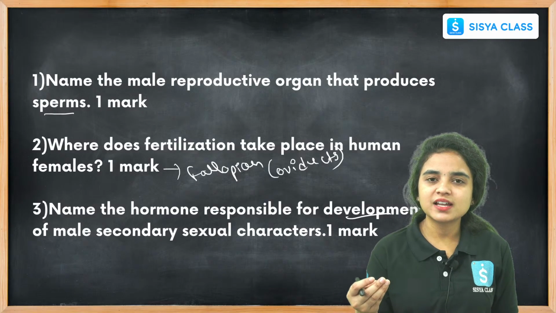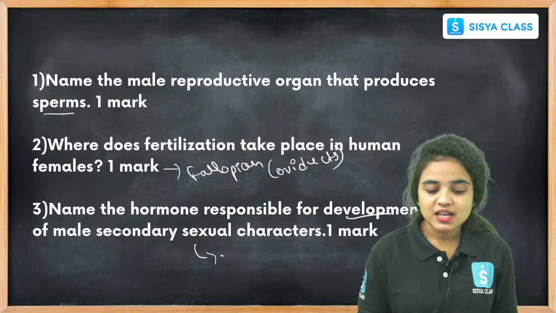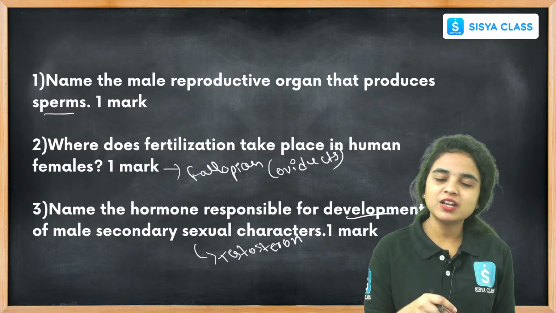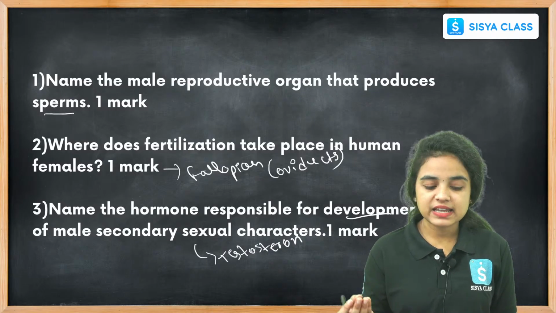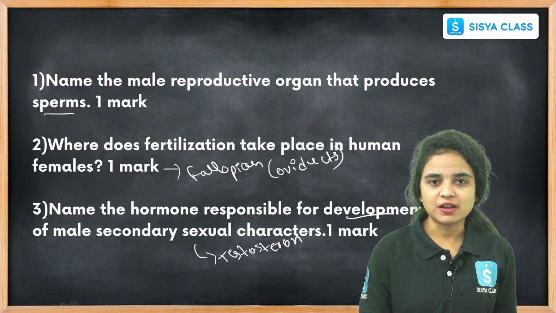It is testosterone. Right students, testosterone is the hormone secreted in the male body for the development of male secondary sexual characters. These questions carry 1 mark each.